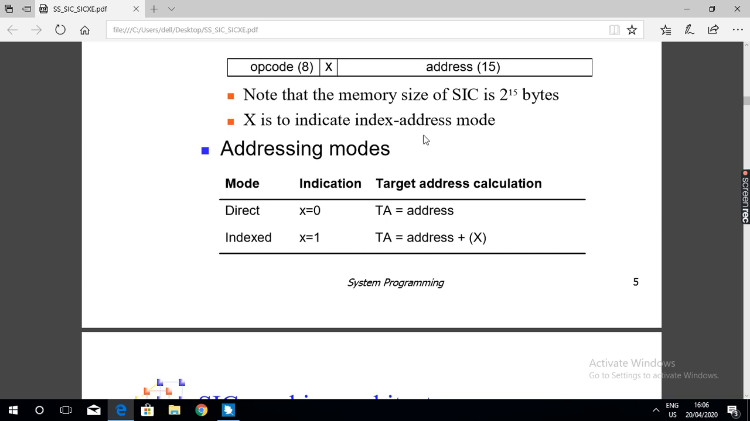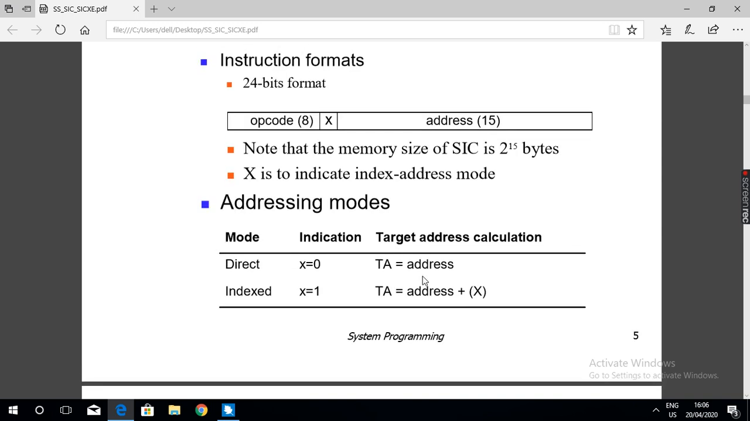So SIC supports two addressing modes, as I already said: direct and indexed addressing mode. In direct addressing mode, whatever address is specified in the instruction is the address of the memory location. That is the target address. This is direct addressing mode.